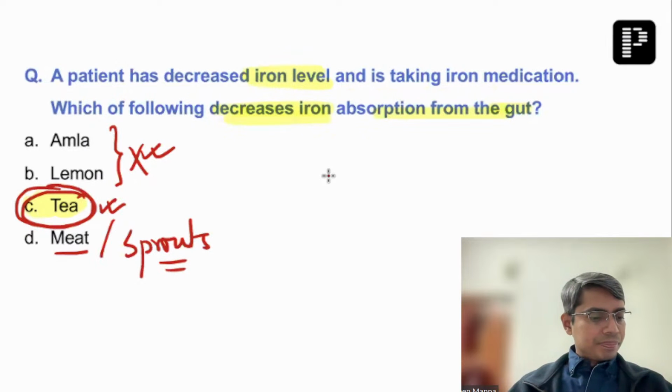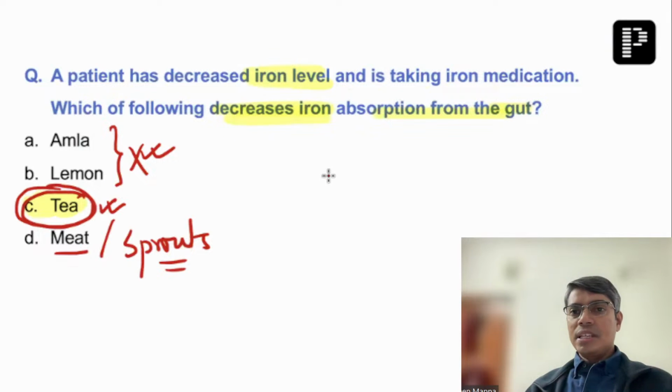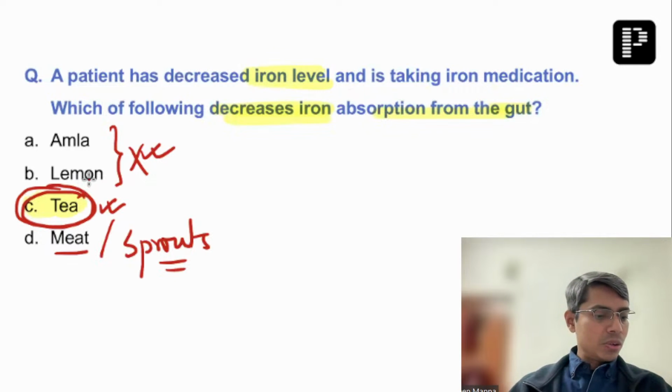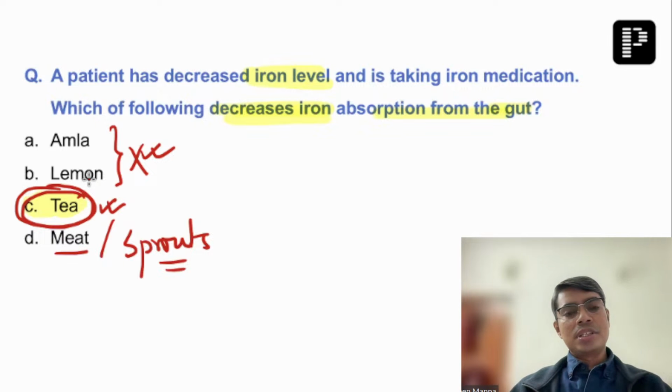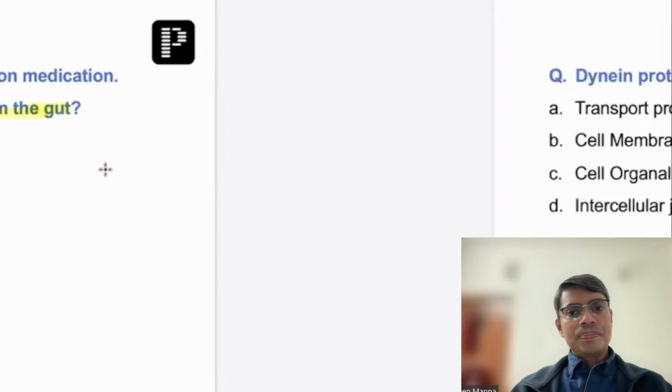Phytate was there. If phytate was there, then phytate can also be answered. But again, between phytate and T, it is better to choose the option D, right? Because that's a very known factor. T, caffeine, they reduce iron absorption. Okay. So this was the question.